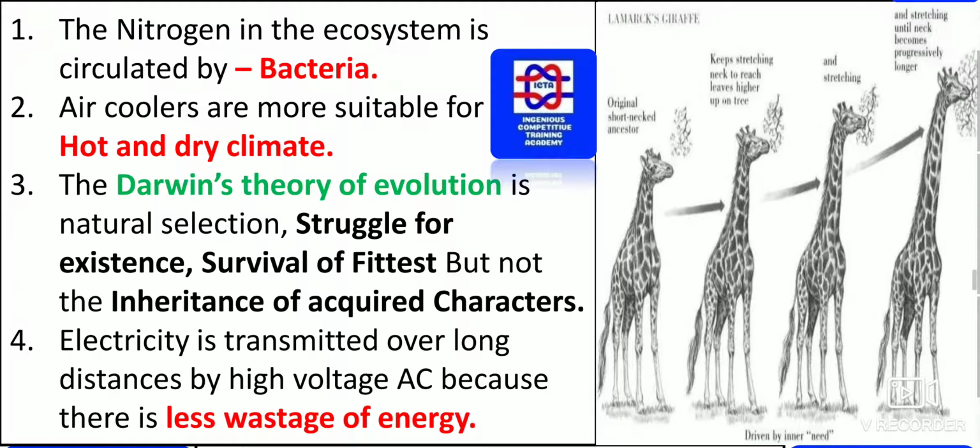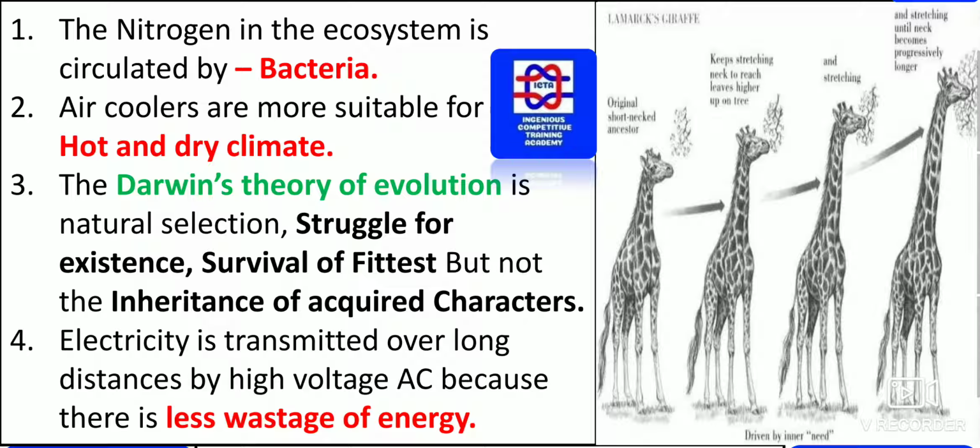The nitrogen in the ecosystem is circulated by what? That is bacteria. Air coolers are more suitable for hot and dry climates. Please remember, air coolers are more suitable for what? Hot and dry climate.